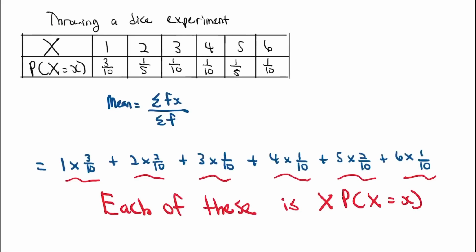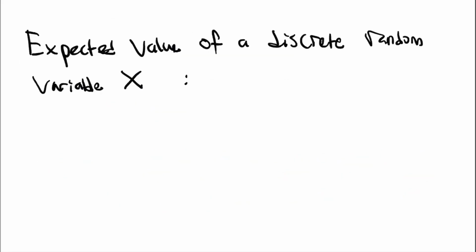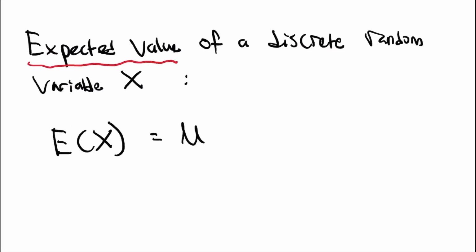Compare this with the table above. Isn't each of them the same as x times p? And thus we have come to the formula for expected value. Expected value, the symbol is E(X) because we are finding the expected value of some random variable. There's another symbol for it.